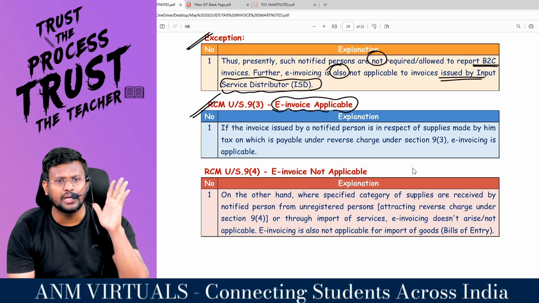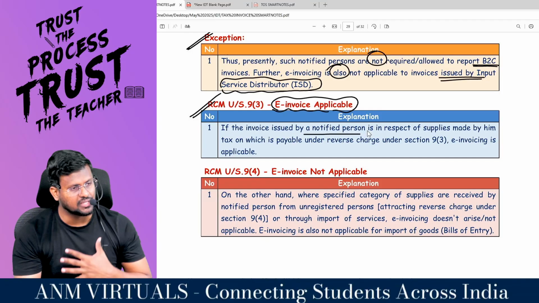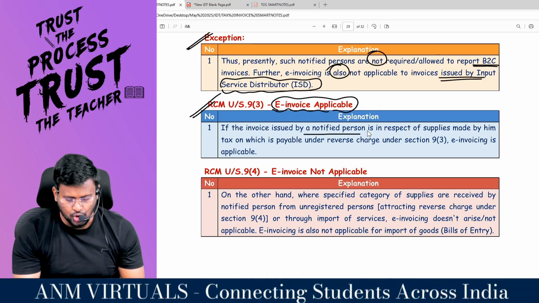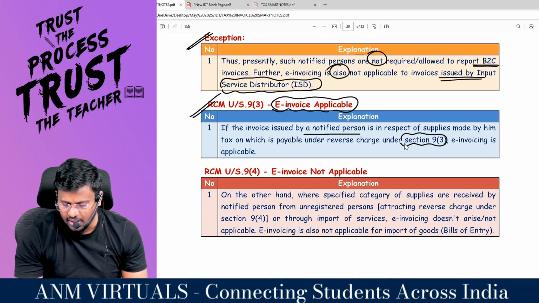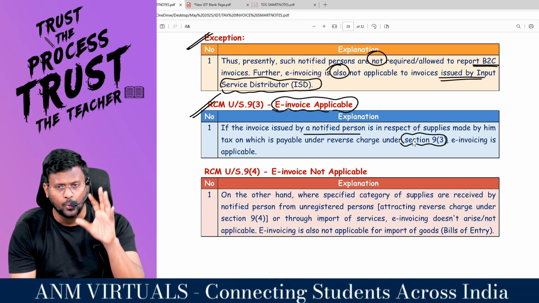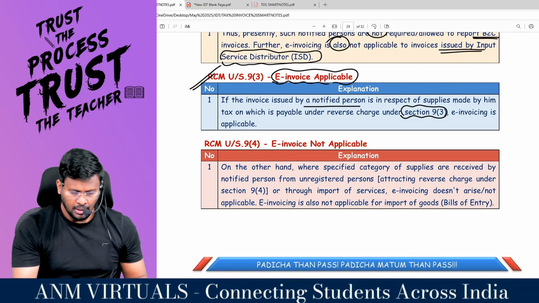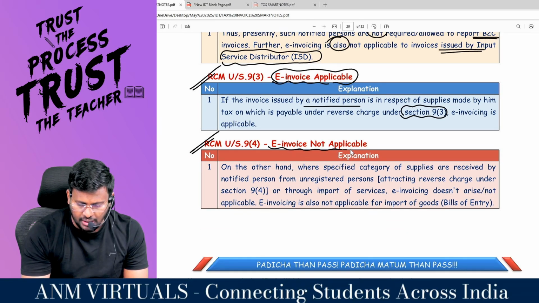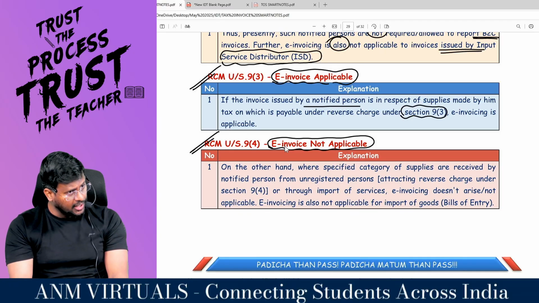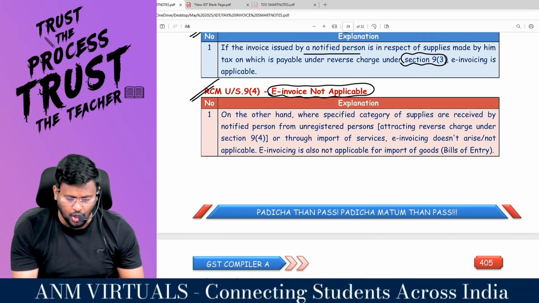Still, for you, the e-invoice provisions will apply if the invoice issued by a person is in respect of supply made by him, the tax on which is payable under reverse charge under 9(3). E-invoice is applicable. So, e-invoice provisions are applicable even for 9(3) also. Comfortable? Sir, RCM under 9(4), e-invoice provisions are not applicable. That means for 9(3), e-invoice provisions will be applicable. For 9(4), e-invoice provisions will not be applicable.